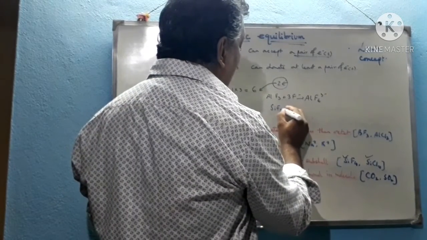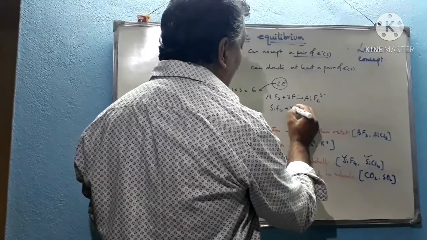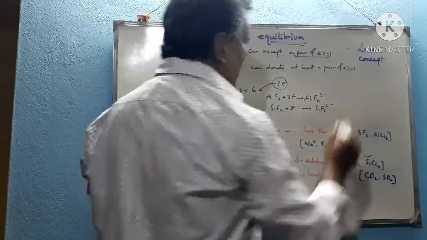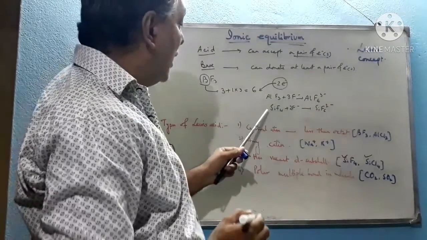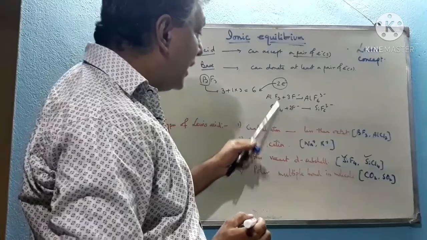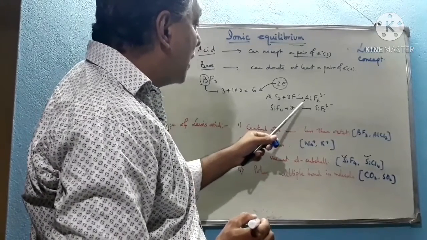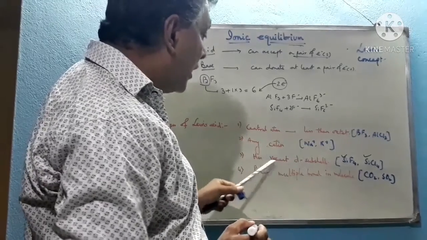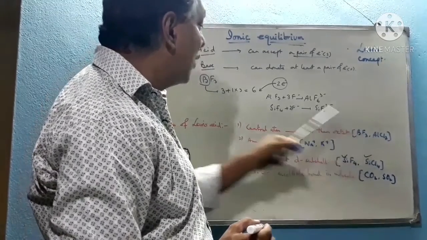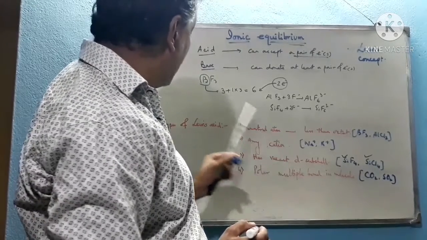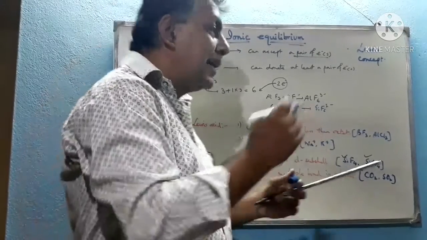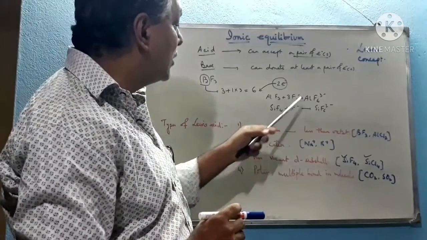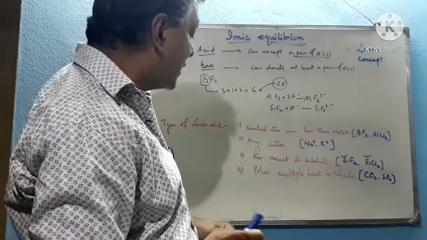SiF4 can also accept pairs of electrons, 2F minus, to form SiF6 2 minus. In such compounds, the central atom has a vacant d subshell in which it can accept 2F minus or 3F minus. That's why compounds like SiF4, SiCl4 and AlF3 can act as Lewis acids, because they have a tendency to accept more than one pair of electrons, like 3 pairs here. In case of SiF4, 2 pairs of electrons are accepted.